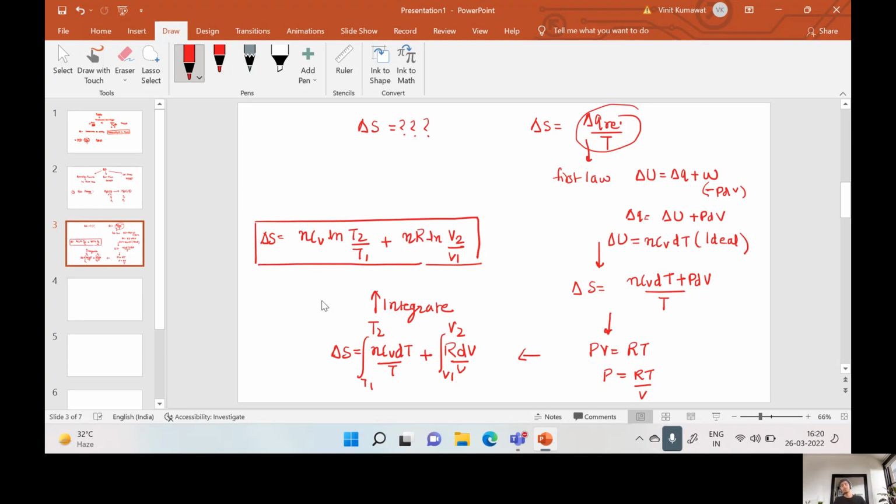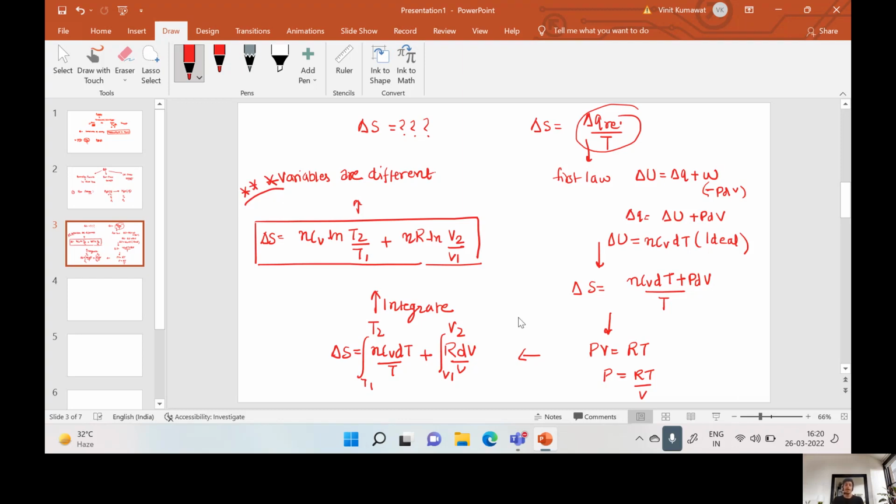So this is the entropy change for a reversible process when we have different variables like T1, T2, V1, V2. This is one of the most important points in entropy.